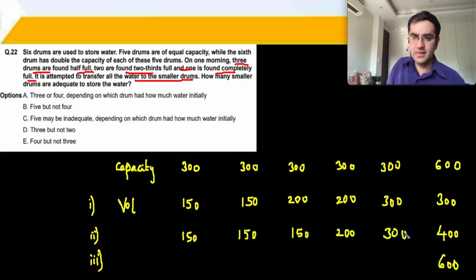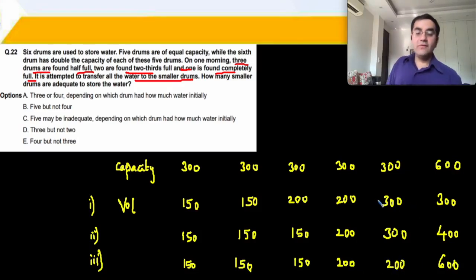And this is completely full, so 3 of my vessels will be half full, and the other 2 will be 2/3 full. Okay? Now we have to transfer to the smaller case.